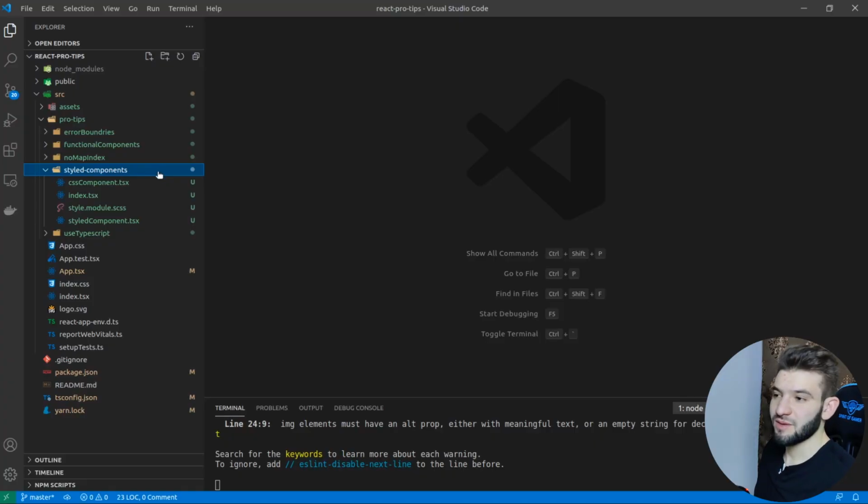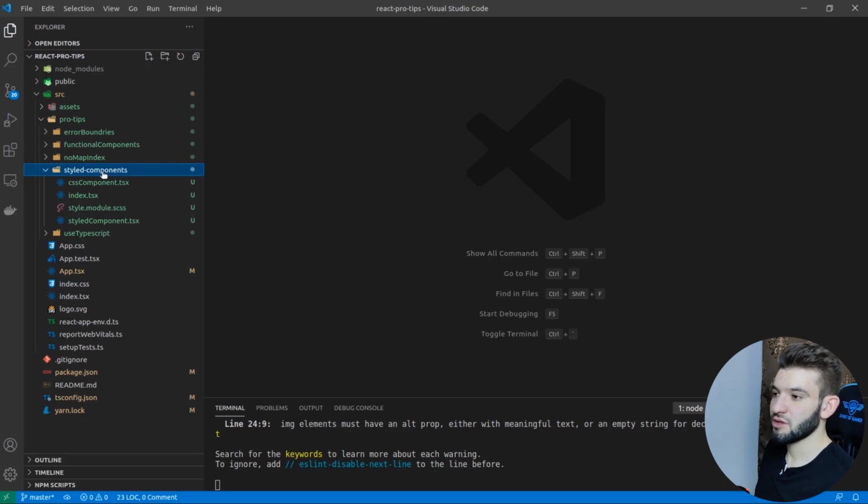The fourth pro tip is actually styled components. I know this is more of an opinionated, personal choice, but I find most CSS in JS libraries are much better than using CSS modules or putting CSS strictly into the DOM or the style attribute and all kinds of stuff. It's actually the best way to go alongside React. I'm just saying alongside React, I'm not talking about other scenarios or other libraries.